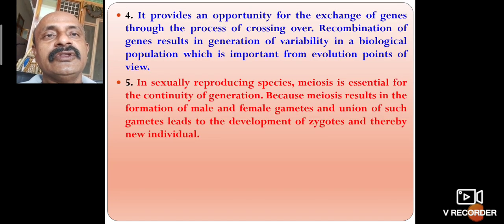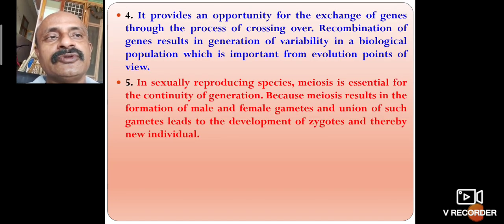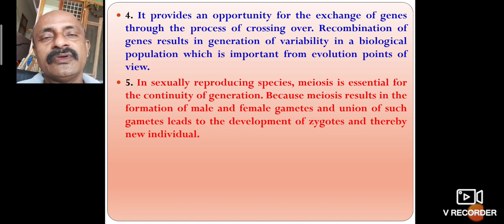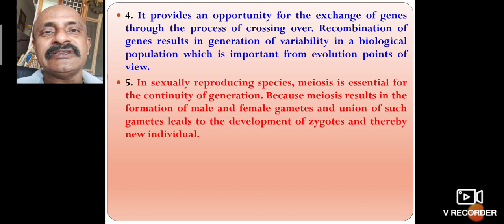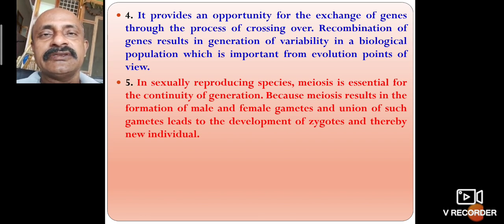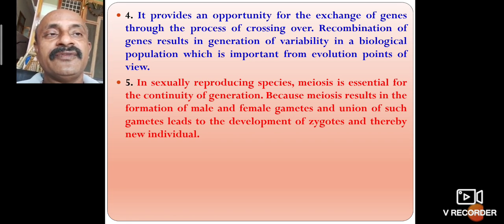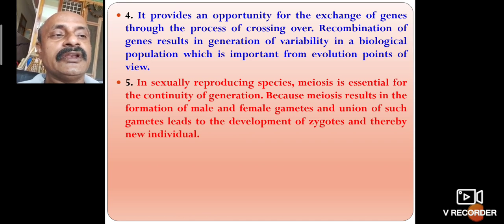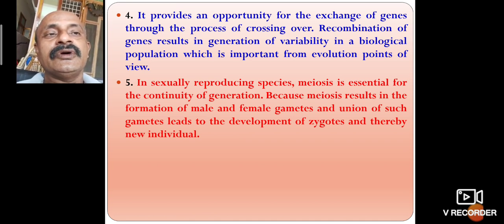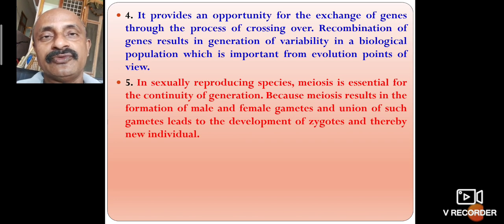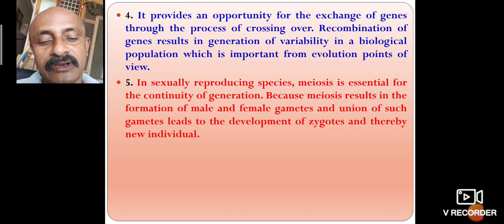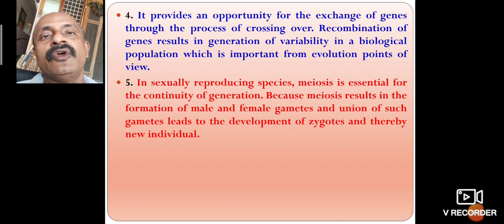The fourth one is that it provides an opportunity for exchange of genes through the process of crossing over. So because meiosis occurs, genetic characters are exchanged from generation to generation. It is a recombination of genes resulting in variability in a biological population. Variability takes place, which is important from the point of view of evolution. So the reduction division is important for the evolution process.